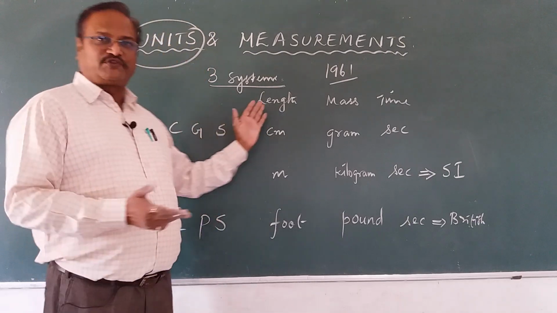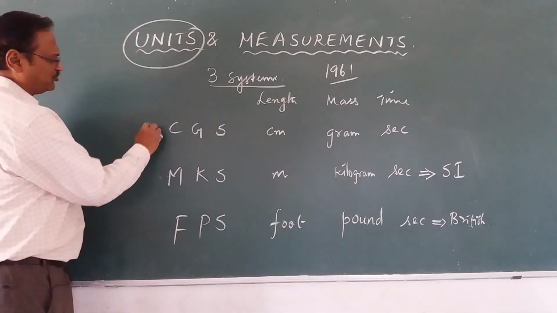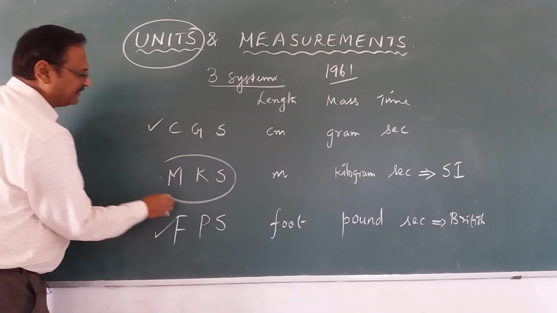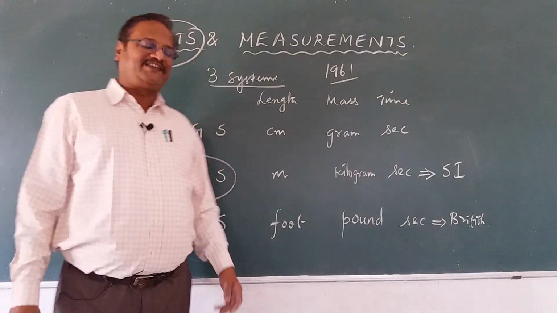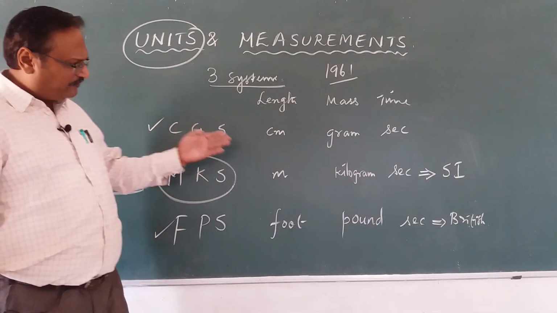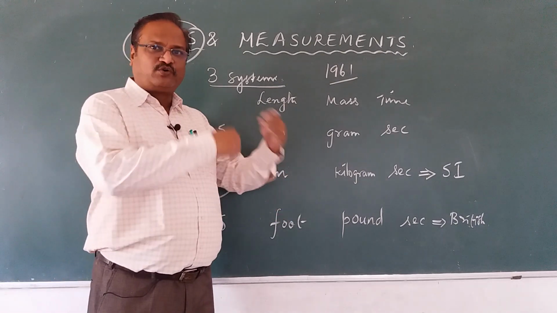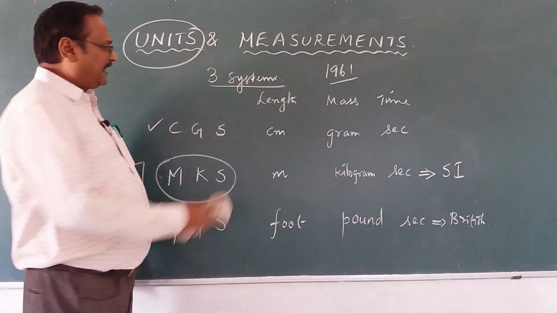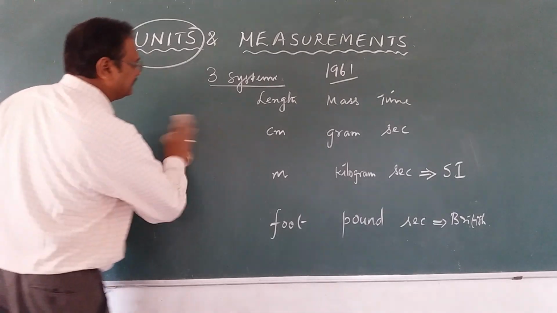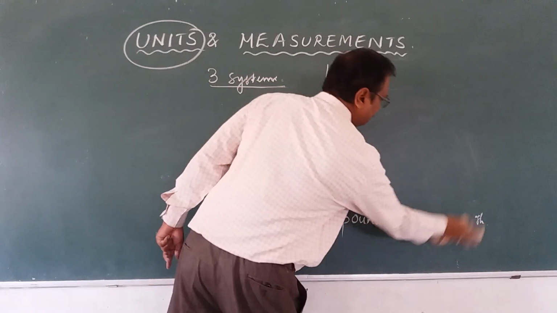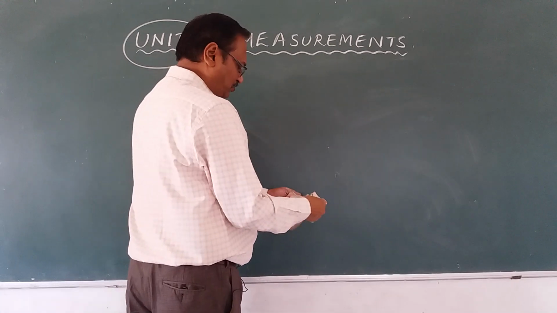Okay, so that is what the whole of physics is about, making measurements. So these 3 systems, CGS, FPS and MKS, lead to the SI system of units. In physics, we will be using the SI system of units, and whatever we need, we can derive it from here, which we will do as we go further and further. Now I have told you there are 7 basic units. Now we will discuss what the units are and what symbols we use for them. So that is the first point we have to learn.